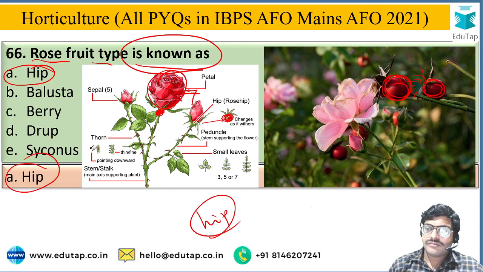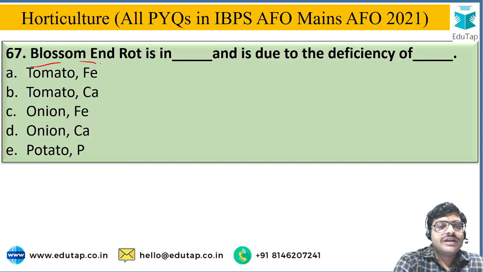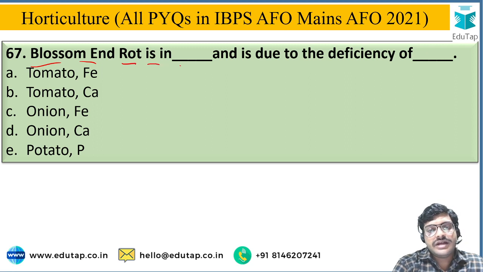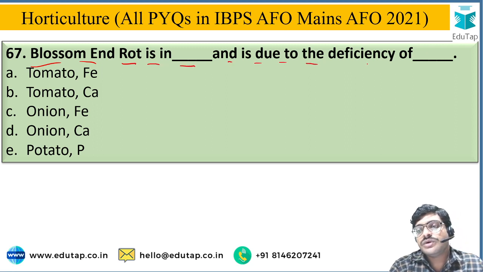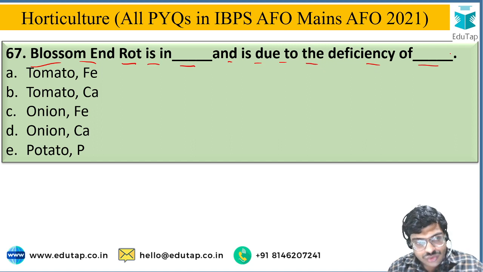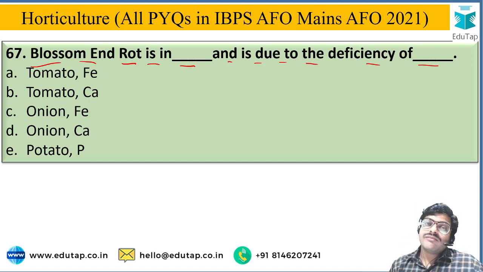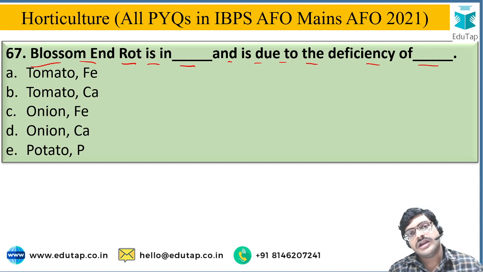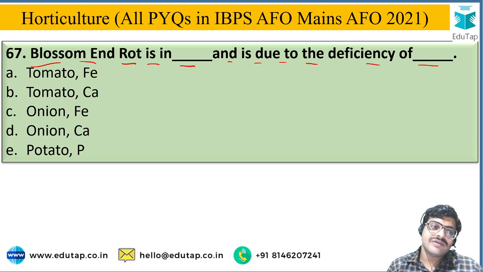Next, blossom end rot is seen in dash and is due to deficiency of dash. So you have to identify the name of the crop in which blossom end rot is a deficiency symptom, and which nutrient causes it, from the given options.